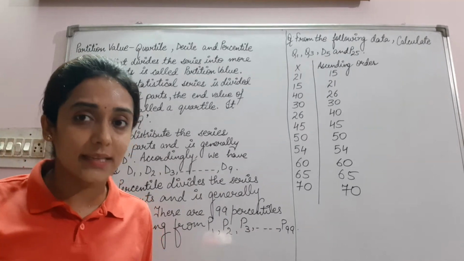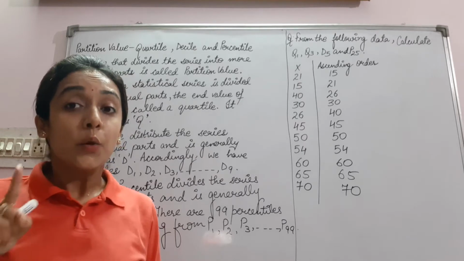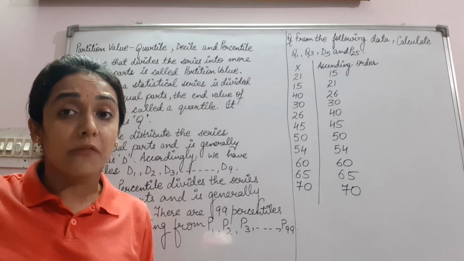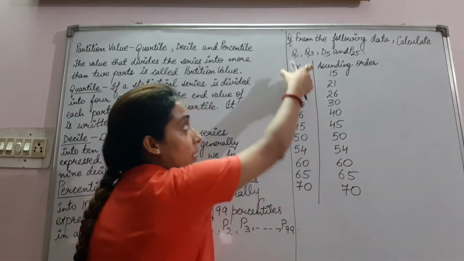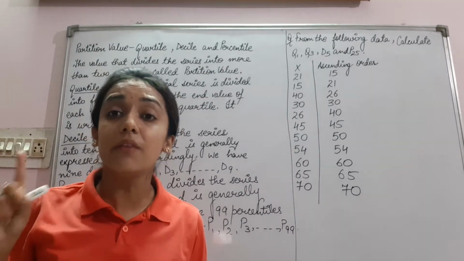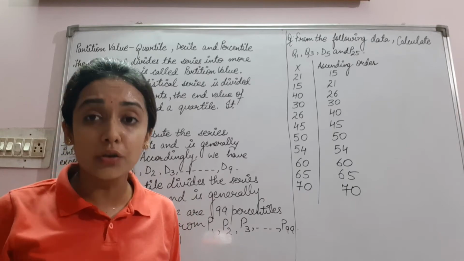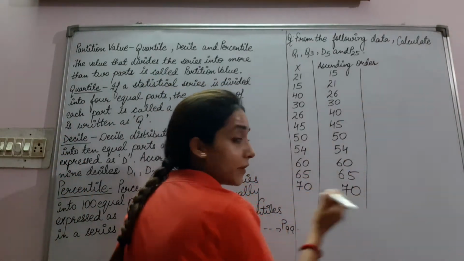In an individual series, as in median also, what do we do first of all? We arrange it in ascending order. So, this is the ascending order of this series. This is the individual series. First of all, how to calculate Q1? Let us find Q1 first of all.